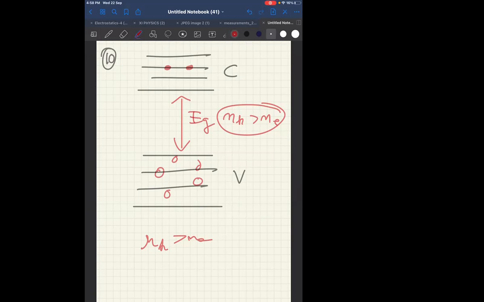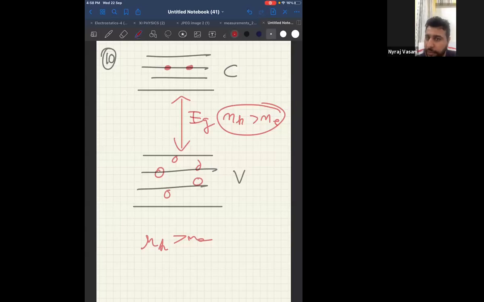My question was that is it necessary to count the number of electrons and holes? The number of holes are more. If number of holes are more than number of electrons in the system, it is a P-type semiconductor. And if number of electrons are greater than number of holes, it's an N-type semiconductor.